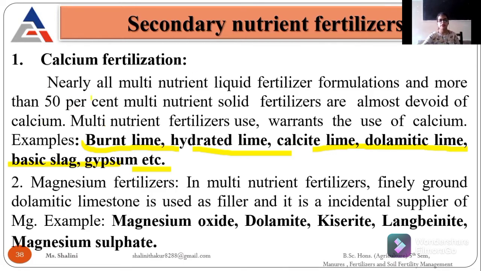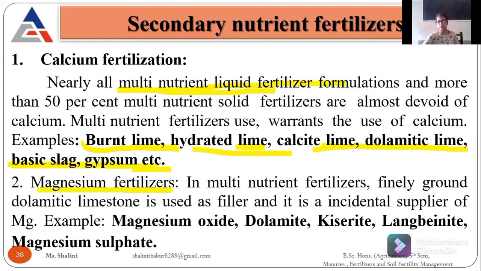They are the multi nutrient liquid fertilizers. We are mixing them and preparing them in the form of liquid. So they are burnt lime, hydrated lime. Mostly, you all know that lime contains calcium oxide. Then calcium lime, dolomitic lime, basic slag, gypsum. So these are calcium fertilizers.